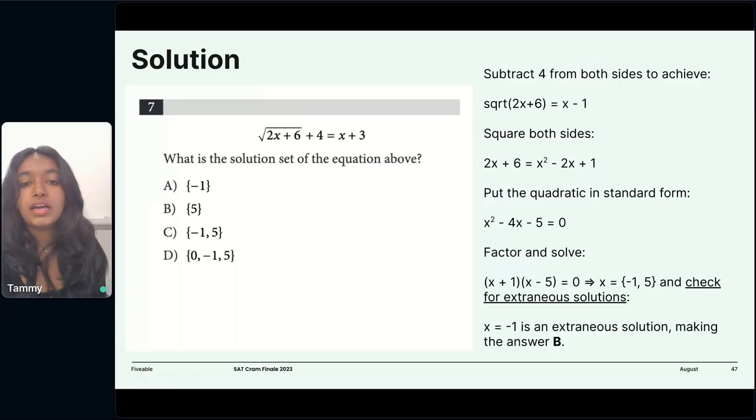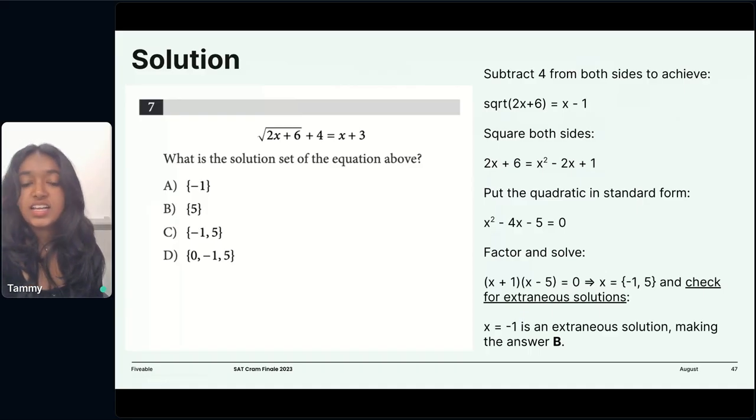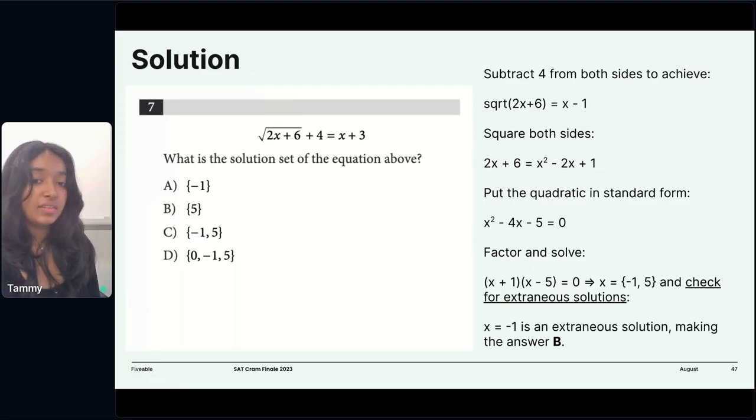And then you put the quadratic in standard form, which means put everything on one side and the other side should equal 0. Once we do that, we can factor and we get two solutions. We get -1 and 5. But is that the answer? Is that the answer? It's not. Plugging in works, yeah. But this is not the answer, and why is that?